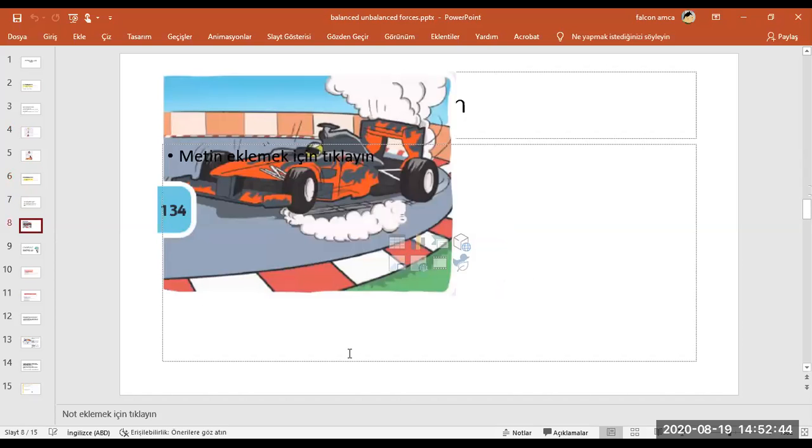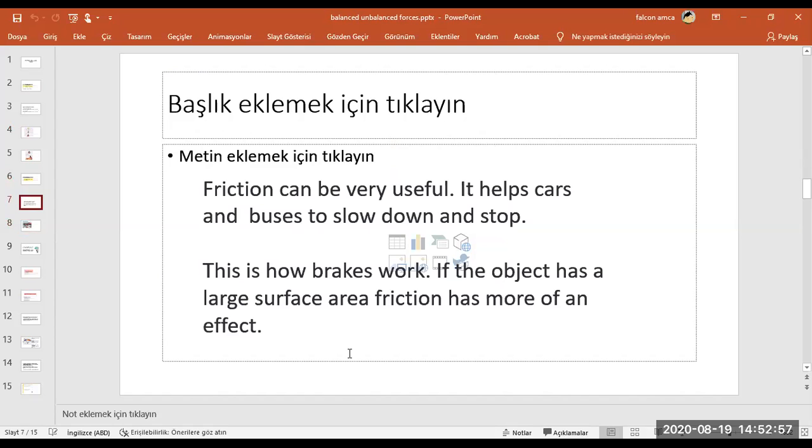For example, here, this car's tires have friction with the ground, and then what will happen? Slows down. And it is useful. Why is it useful? Because, as you see, it helps cars and buses to slow down or stop. When you ride a bicycle, if there is no friction, how will you stop? Friction helps bicycles, buses, cars to slow down or to stop. It is useful for us.